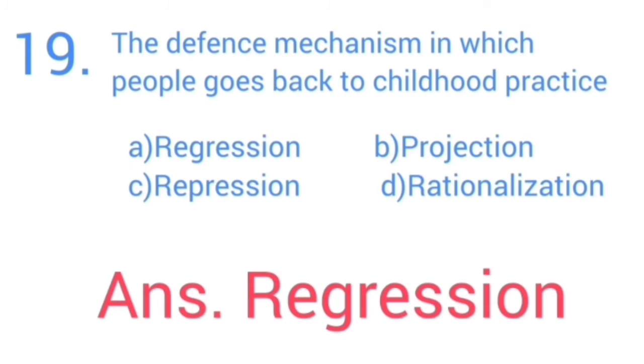The defense mechanism in which people go back to childhood practice. Option A, regression. Option B, projection. Option C, repression. Option D, rationalization. Answer is regression. The defense mechanism in which people go back to childhood practice. Answer is regression.